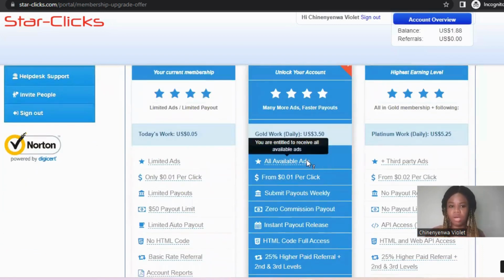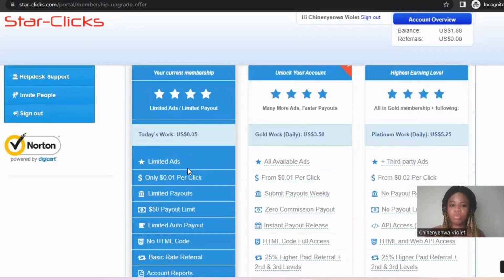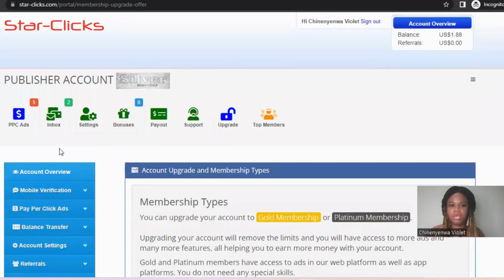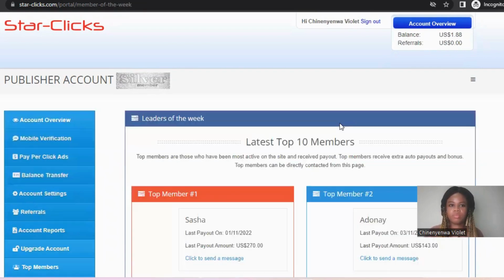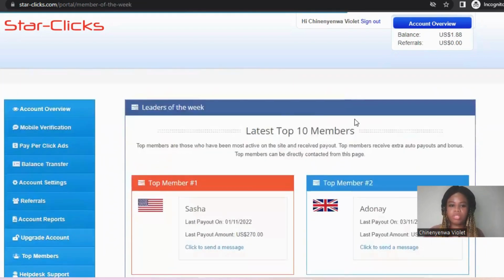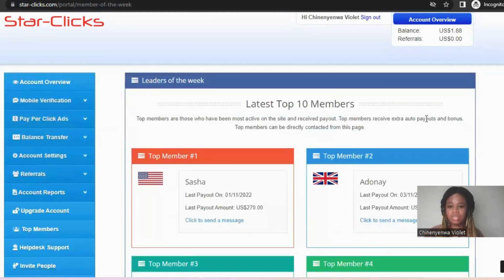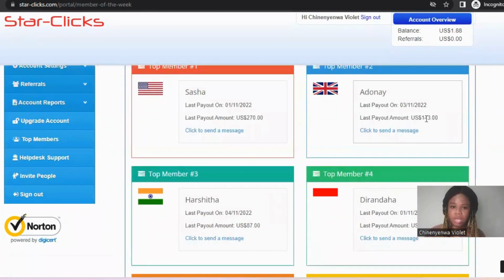Here you have all available ads, but with the silver membership you have limited ads. There are a lot of people who are making money here. If you come over to top membership and click on it, you can see the top 10 members that have earned higher.